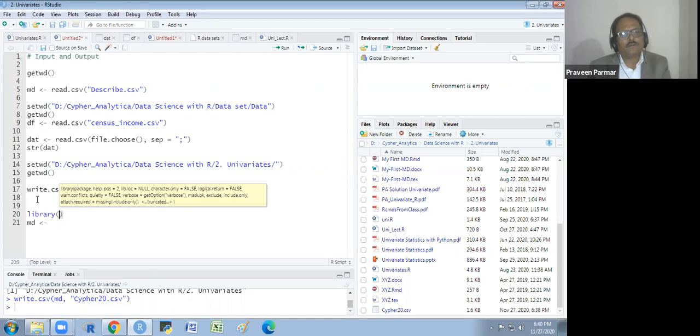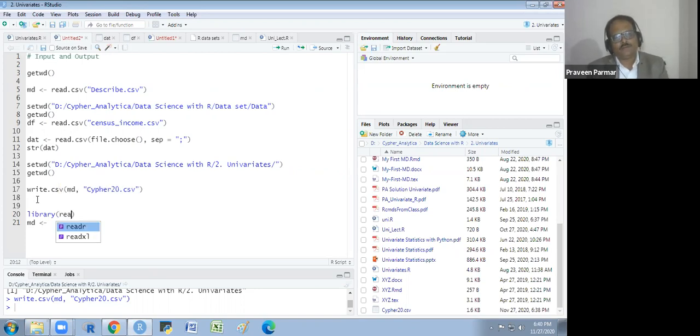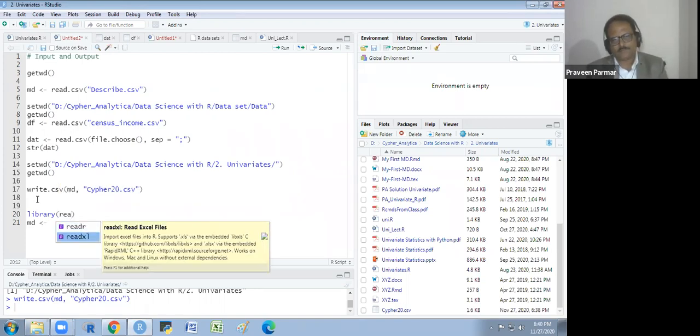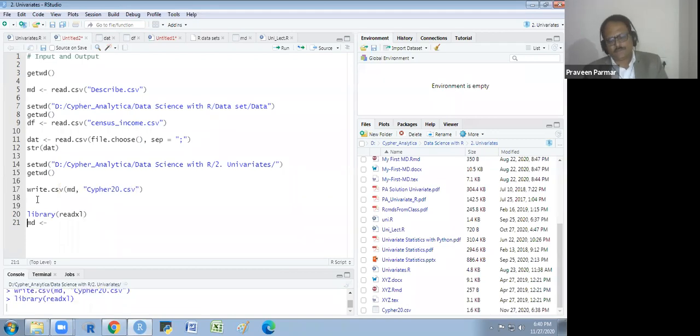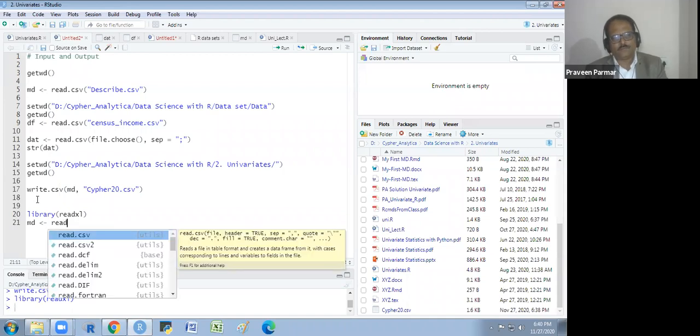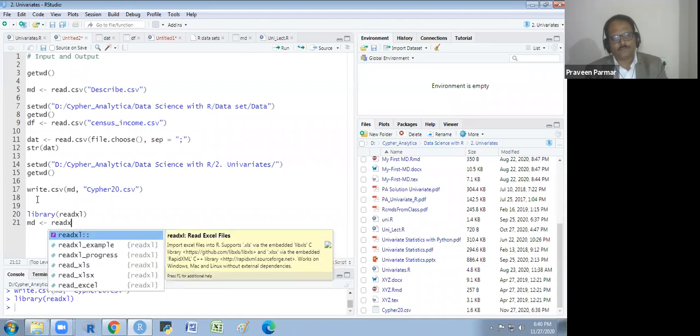And that library is readxl. I run this. And then I read Excel. And I should have the idea which file it is: XLS, XLSX, the Excel.